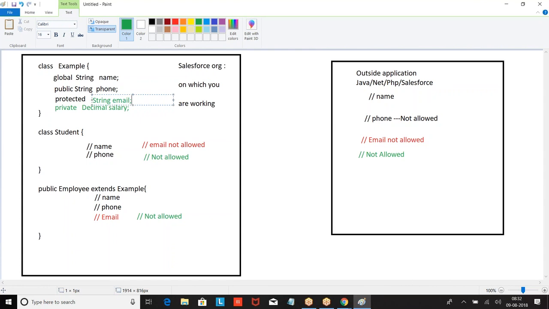No, why? It is not a child class. Can I use it in the employee class? Yes, why? Employee class is a child of example. So I can use it in the child class. That's what I told: email can be used in example and in employee. We cannot use it in student. Here I didn't give public or private because I'm not speaking about this, only to show the accessibility.